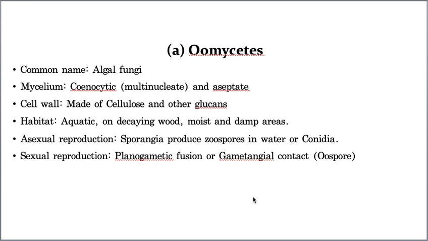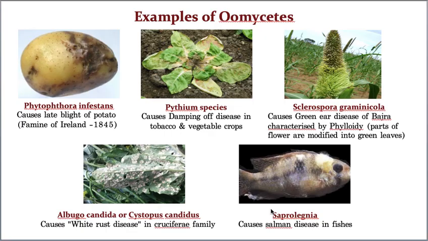Now, let us take some examples of Oomycetes. Yes, these are some examples. We can't read all the examples, and to be frank, there is no need to read them either. These are some of the best examples of members of Oomycetes. Let us take the first one, Phytophthora. Phytophthora is a member of Oomycetes which causes late blight disease of potato.